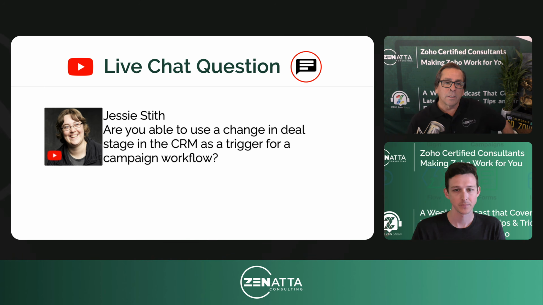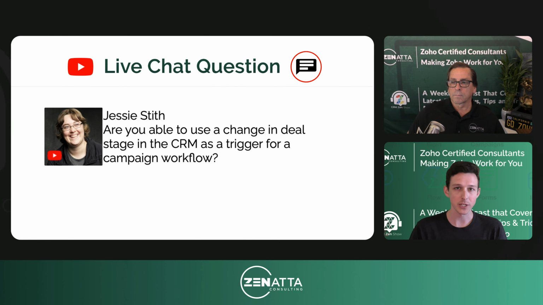Yeah. And then Jesse Smith asks, are you able to change a deal stage in the CRM as a trigger for a campaign workflow? Yeah, so you can definitely do this. There's kind of two ways to approach it. So you could either run a function within the CRM where when a deal stage is changed, it basically writes to that related contact, right? And then you're just pulling in that field along with your contact sync, creating your segment off of that and dropping it into the workflow.